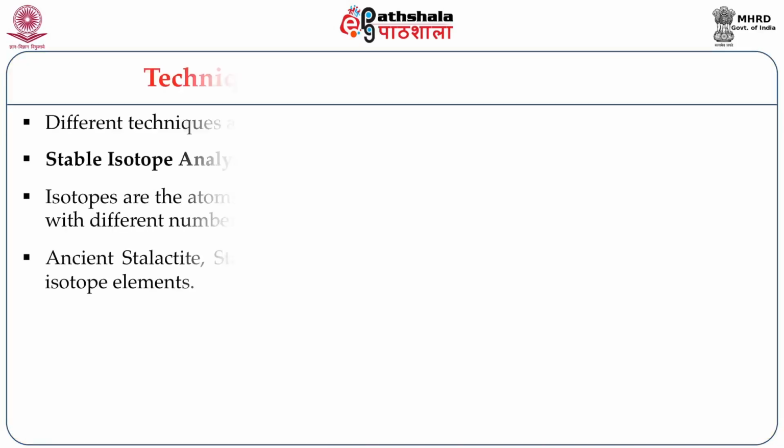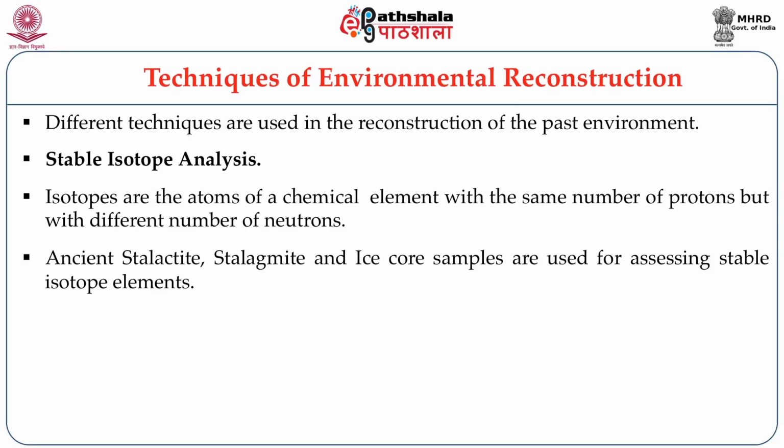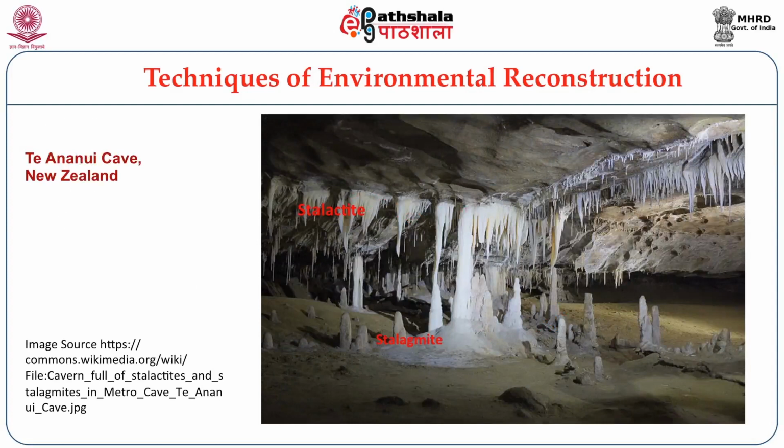As I was telling, for stable isotope analysis, samples are collected especially from the caves or the cave deposits which have stalactites and stalagmites. Stalactites are the calcium carbonate formations that occur because of the dripping of water from the cave ceiling.